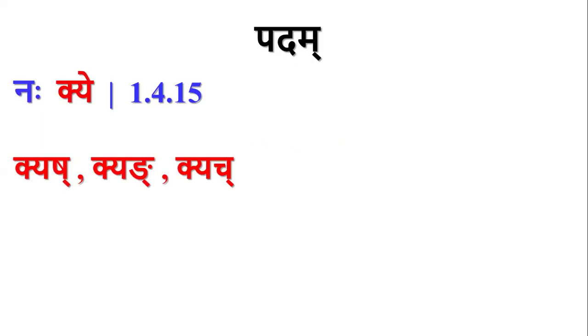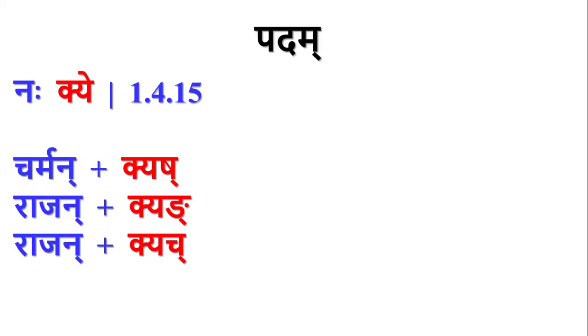Whenever these are followed by a pratyaya which has kya in it, that is, the pratyayas like kyash, kyang, kyach, then the anga gets padasangna. Again here also the anuvritti of padam and angam from the previous sutra comes. So Charman and Rajan, in these cases, get padasangna.